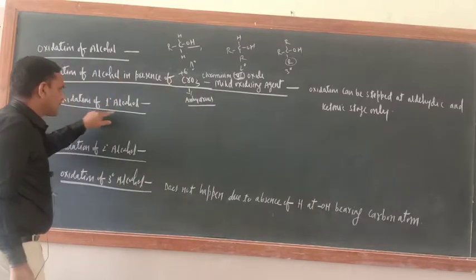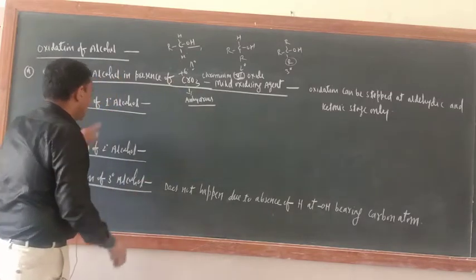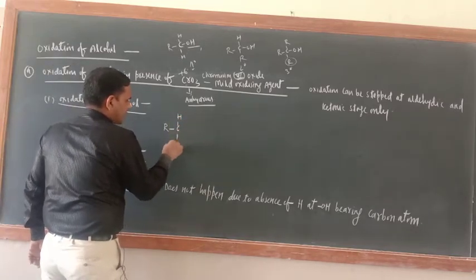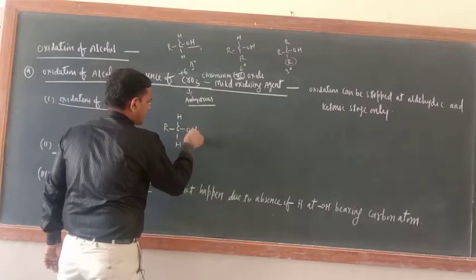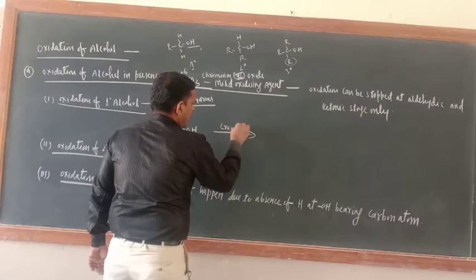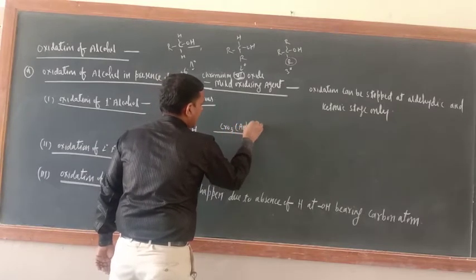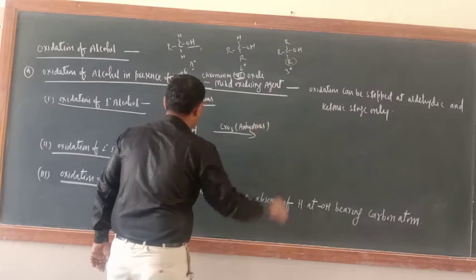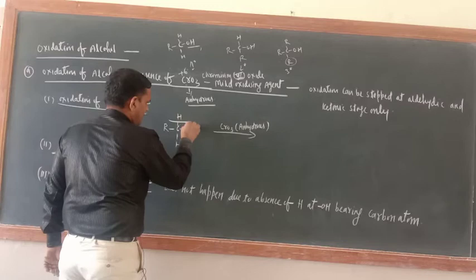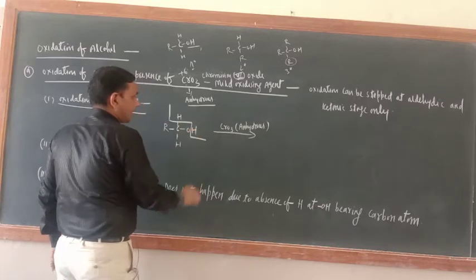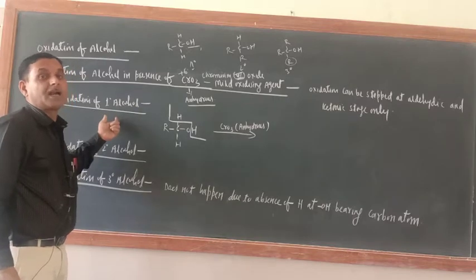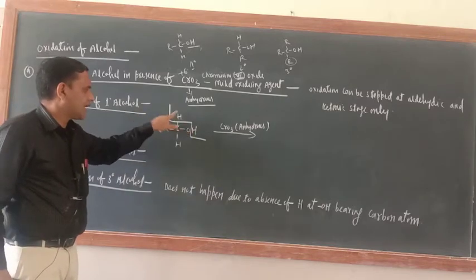Okay, so oxidation of alcohol, first 1 degree alcohol. 1 degree alcohol is RCH2OH. Now here write CrO3 and don't forget to mention anhydrous. Now just try to understand here, what is the other name of oxidation? The other name of oxidation is dehydrogenation. So remove this H and H.